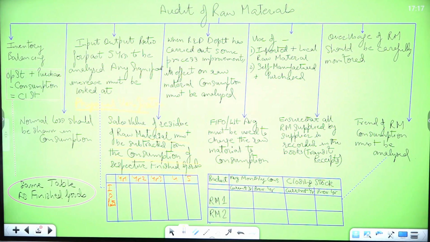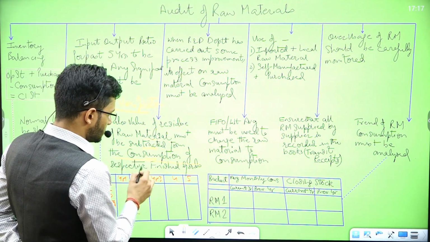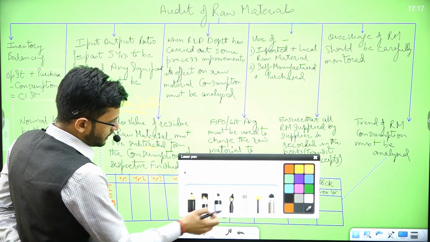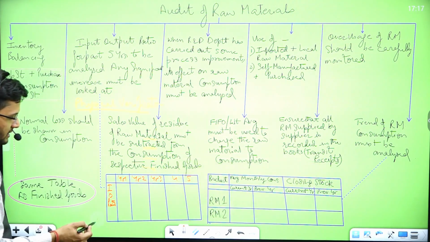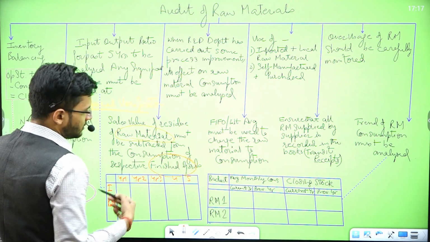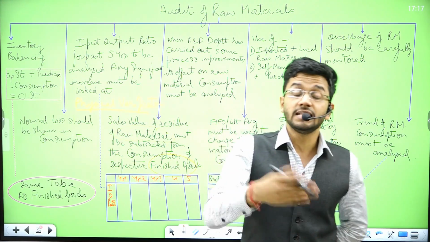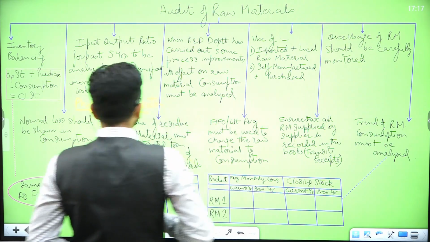The sales value of the residuary of the raw material must be subtracted from the consumption of the finished good. This is the primary principle. But what is the secondary principle? That if the same raw material is used in making multiple finished goods, then in a proportionate manner the sales value must be subtracted. That is the secondary rule.